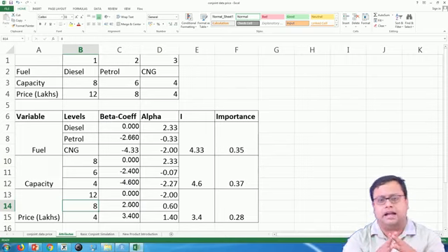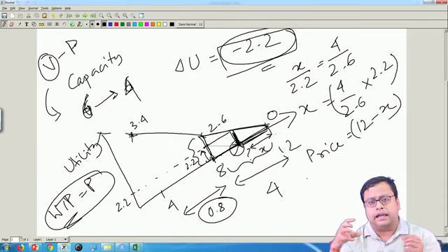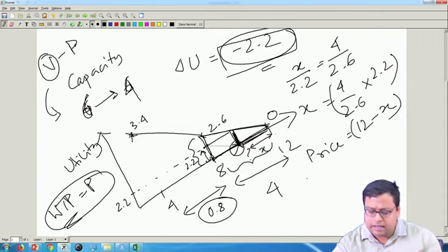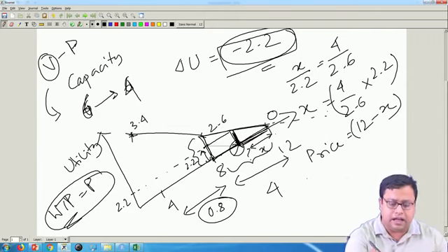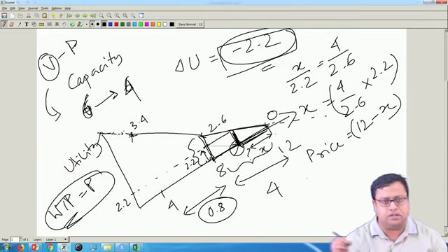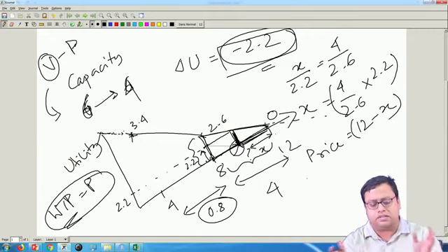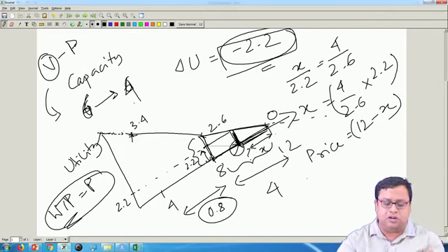That is one way. Another way is, if you have by chance taken price as one of the considerations, you can do a little bit of maths to find out, it is interpolation or extrapolation. By chance, if you are trying to find out that if your price is 12, how much will be the price above 12, then you have to do extrapolation with an assumption that this point and this line can be extrapolated this way. That is an assumption that you take, but you do extrapolation and find out the optimal price. In this case, from 8 to 4 drop I could not do, because then the price would have been negative, which is not a practical case.